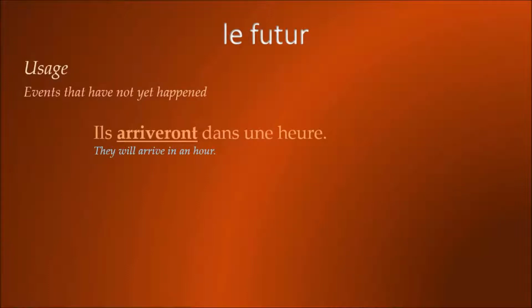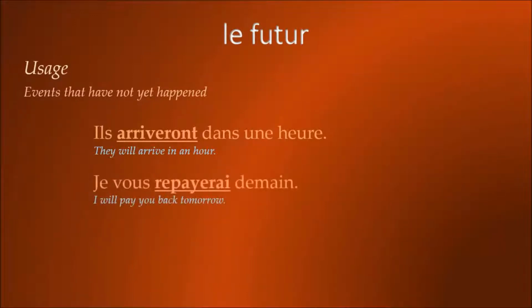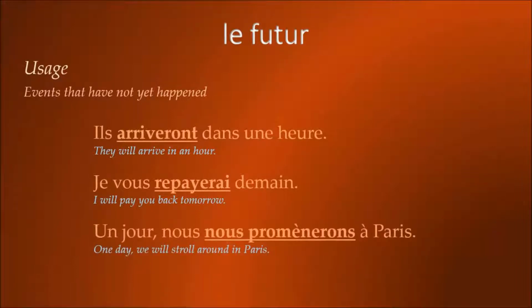The future is used to discuss events that have not yet happened. So, for example, ils arriveront dans une heure. They will arrive in an hour. This is something that has not happened yet. It will happen in the future. Another example, je vous repayerai demain. I will pay you back tomorrow. This is an event in the future. It has not yet happened. You use the future tense. And finally, un jour, nous nous promènerons à Paris. One day, we will stroll around in Paris.